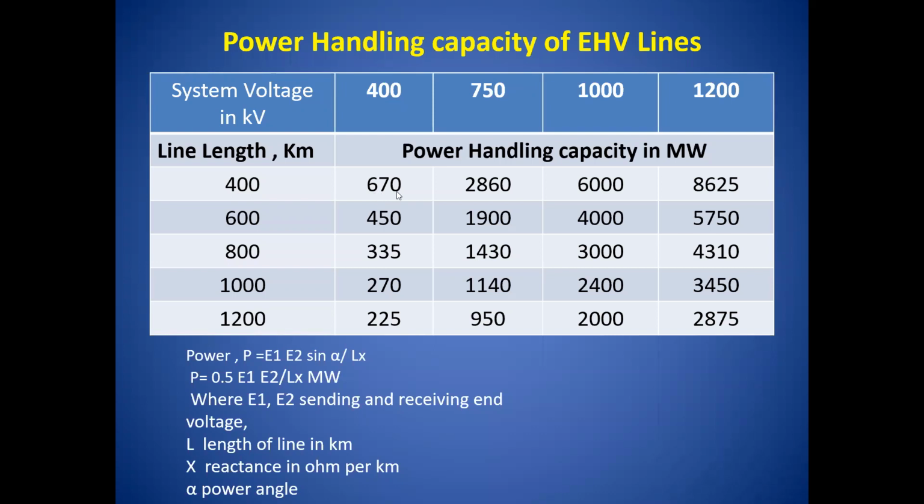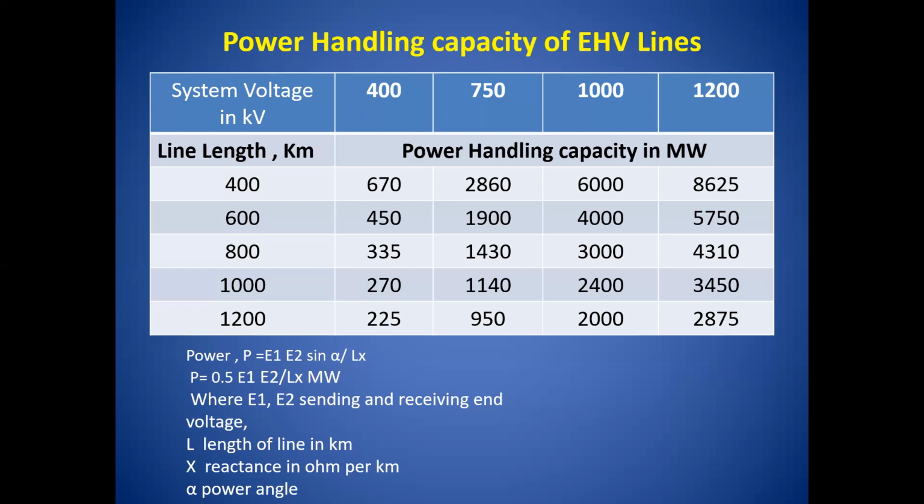Whereas if the system voltage is increased from 400 to 750 kV, the power handling capacity of the transmission line increases by nearly 4 to 5 times, that is 2860 megawatts.